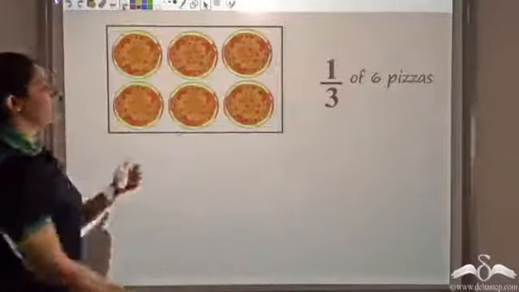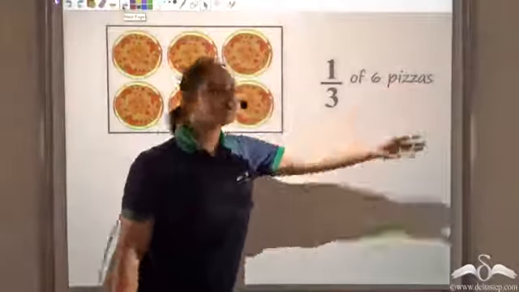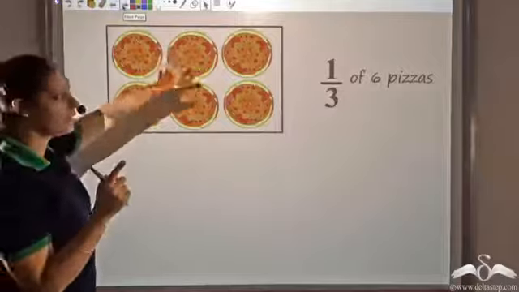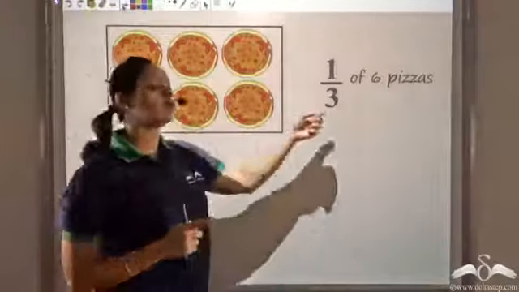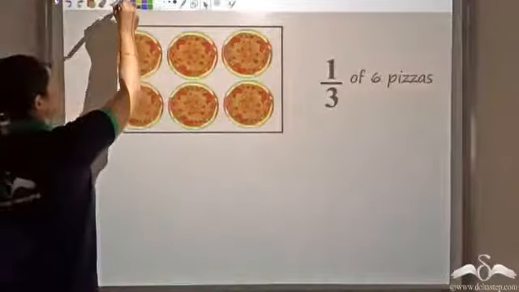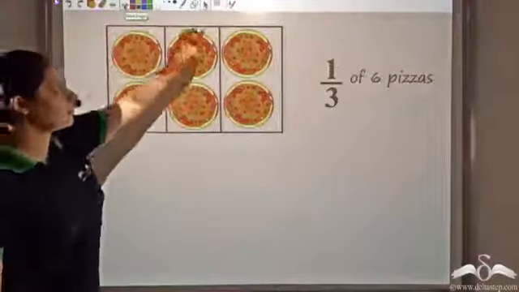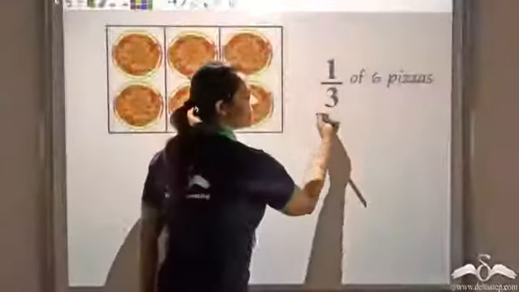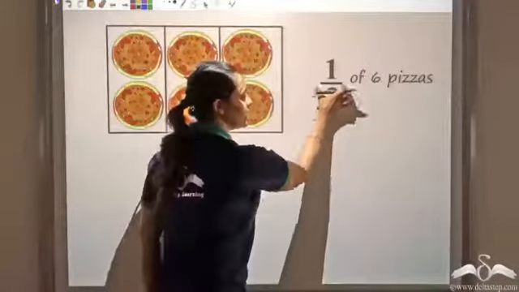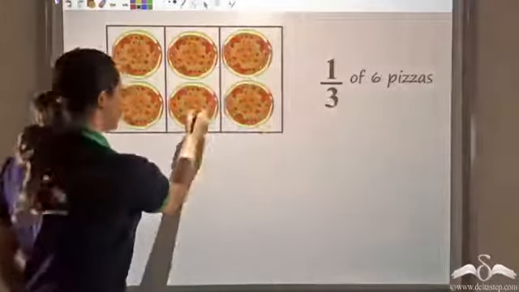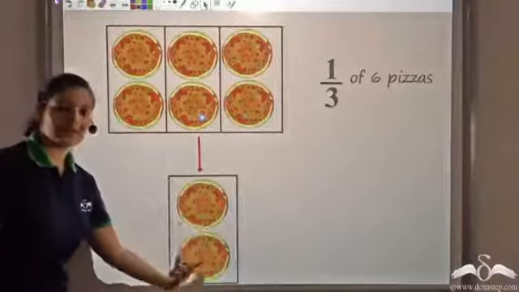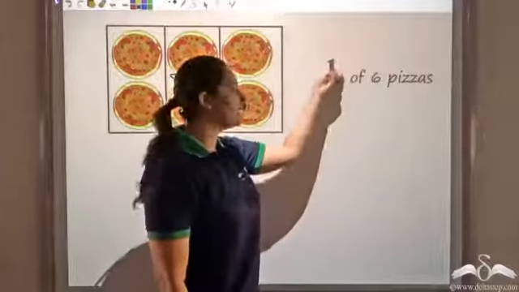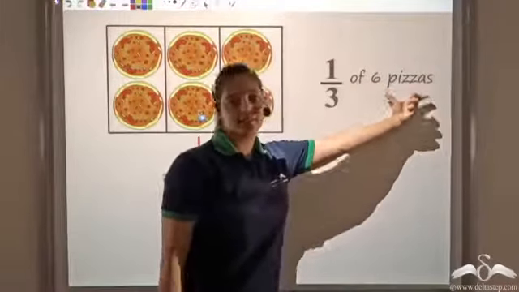Similarly, if I say 1/3 of 6 pizzas, then these 6 pizzas together make one unit, and I divide this one unit into 3 equal parts. So let me do that. I divide it into 3 equal parts: one part, second part, third part. So this 1/3 actually gives me one of those equal parts, that is this. 3 such parts would make up this entire unit, which has 6 pizzas.